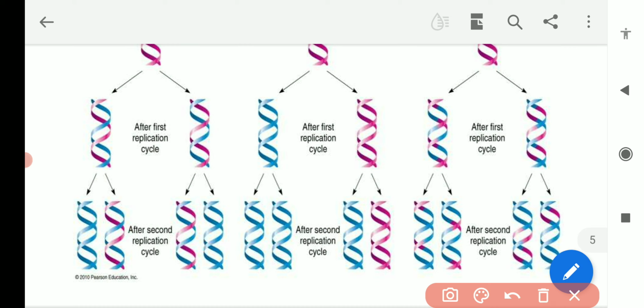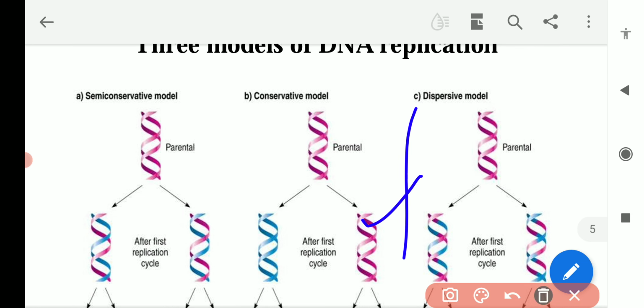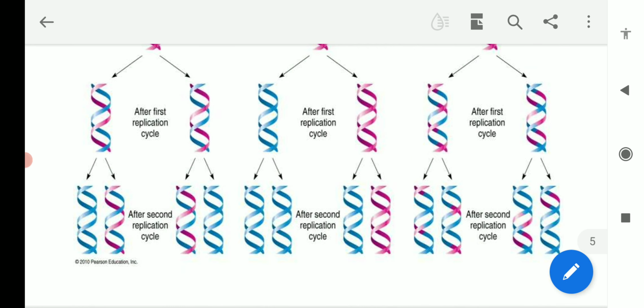So basically the parental DNA molecule will be fully conserved, in the first generation and also in the second generation. This was not proved by the experiments.